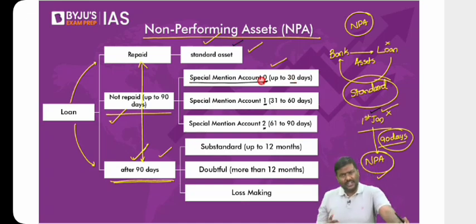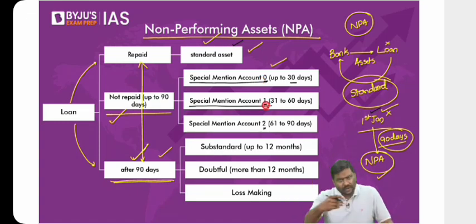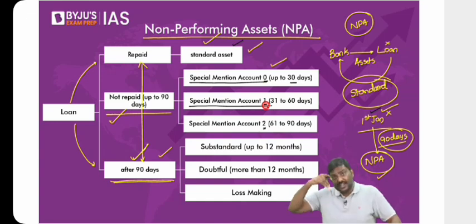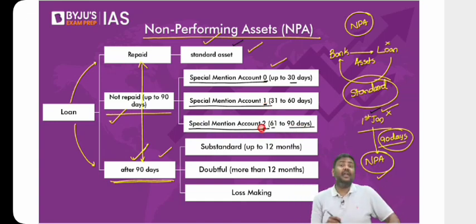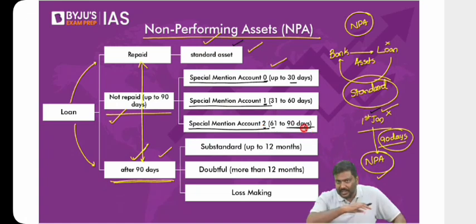Now, even after the end of the 30th day, you did not repay. Now, for the next 30 days, that is from the 31st day to the 60th day, it will be classified as SMA 1. And even then, you don't repay. 60 days are over from the 1st of January. Then from the 61st day to the 90th day, it will be classified as SMA 2. And after 90 days is over, even then you don't repay. Now the bank will classify this as a non-performing asset.